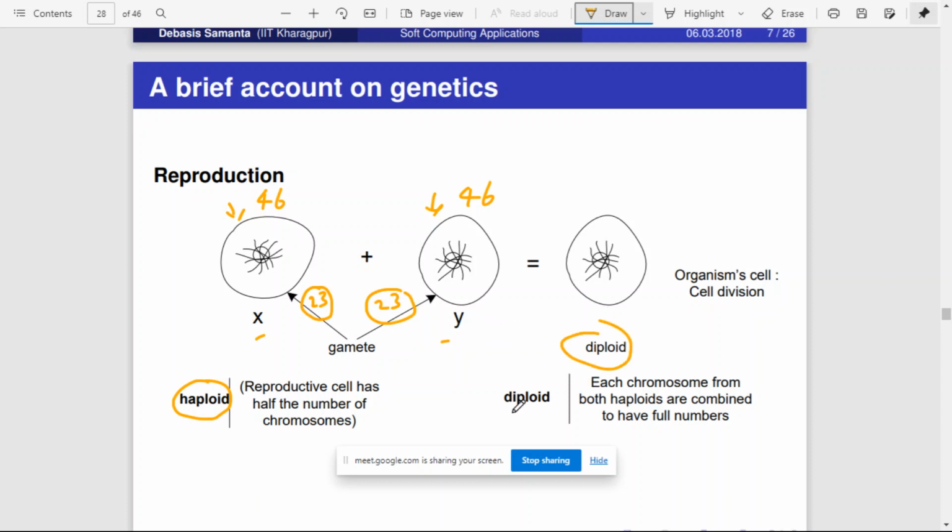Okay, so the chromosomes from both haploids are combined to make the full number. That is, each haploid will share half of the chromosomes, right? So this has nothing to do with genetic algorithms, it is general genetics. But actually, genetic algorithms work based on this, right?